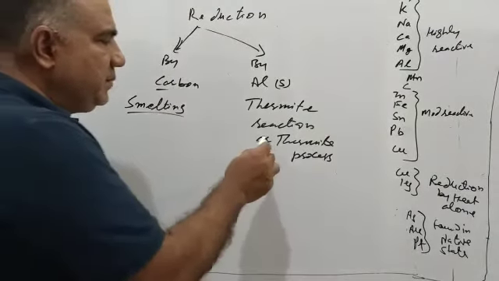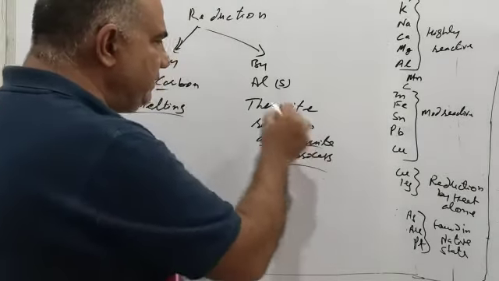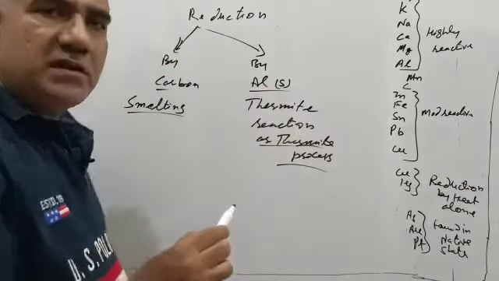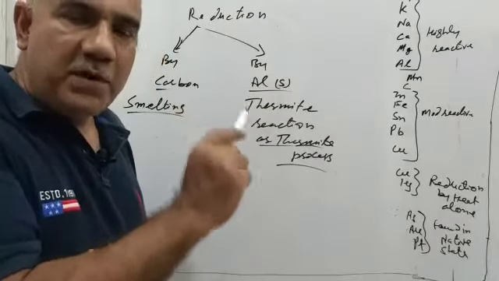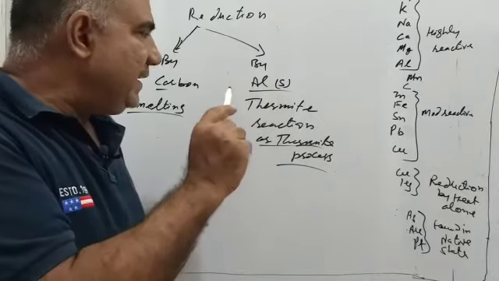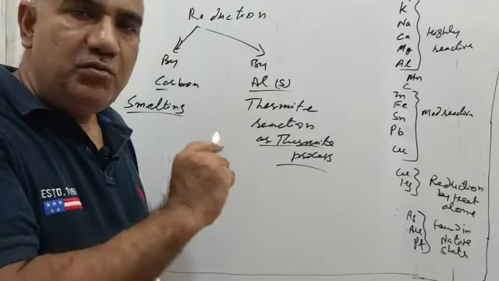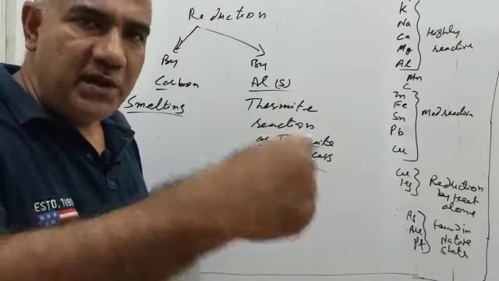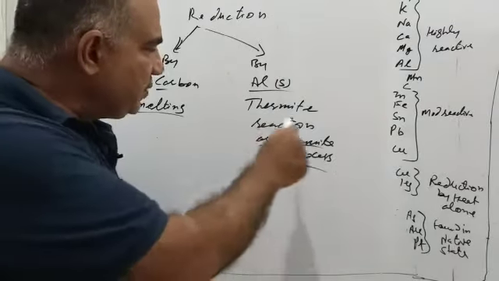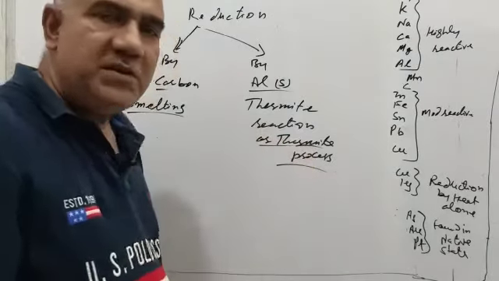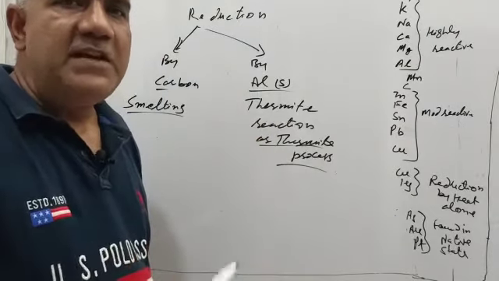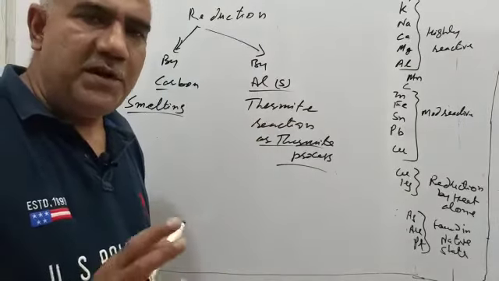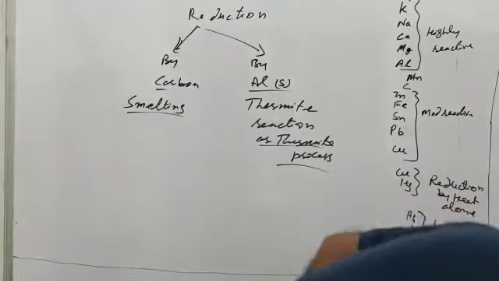And what is the thermite process or thermite reaction? Let me define it. If we use solid aluminum powder as a reducing agent to reduce a metal oxide into a metal, then that process is called the thermite reaction or thermite process. And this is such a highly exothermic process that whatever metal we obtain is always obtained in the molten state.